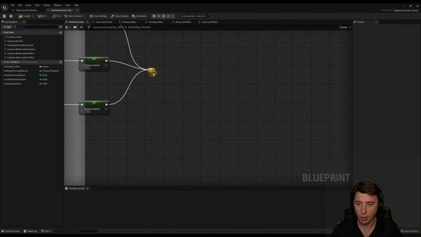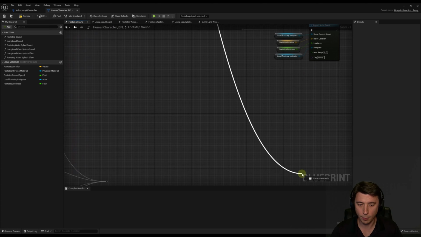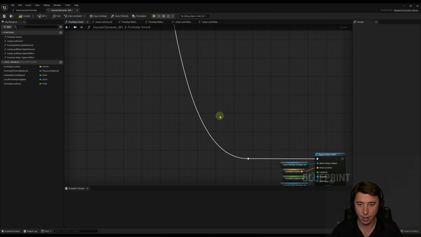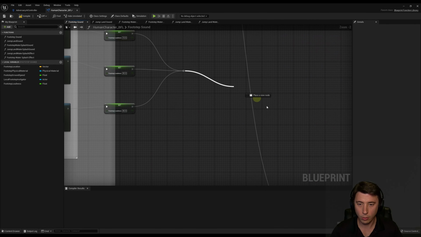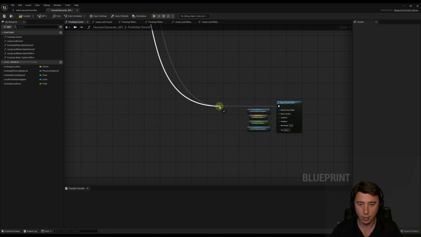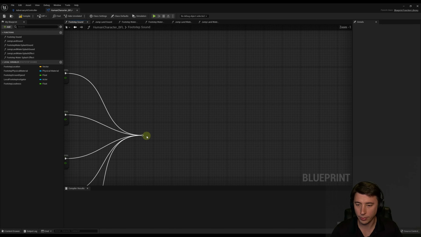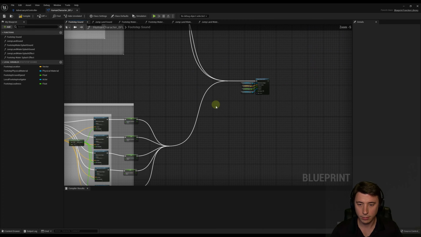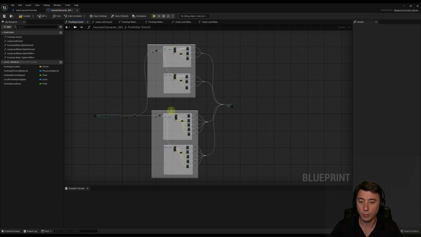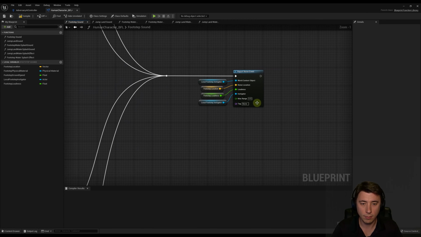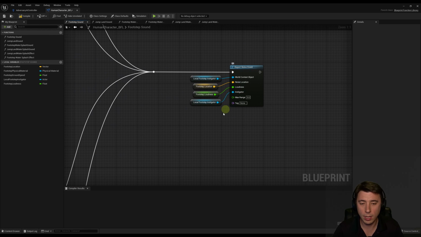All right, so now we've got our 4 reroute nodes, so we can drag out a pin, connect to this reroute node. And although there's a lot of spaghetti going on here, it is pretty simple to follow, so I don't think it's too much of a problem. Last one. So if your entire footstep function looks like that, you've got everything set up for our report noise event. There's just one last thing we have to do here, and that is we are going to give the noise event its own tag.